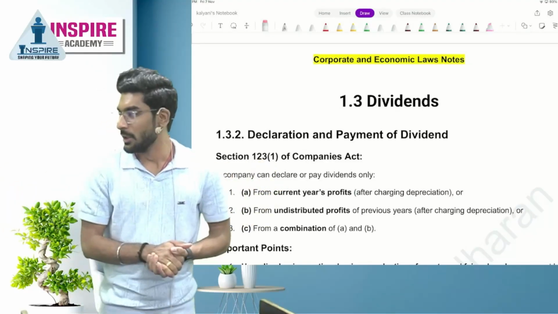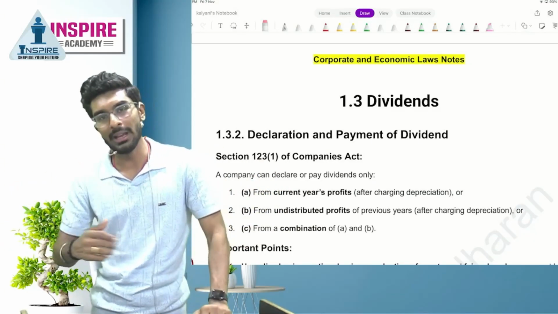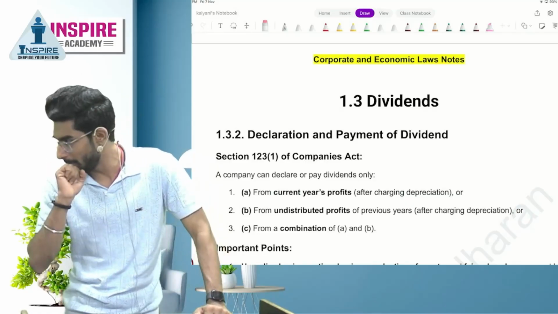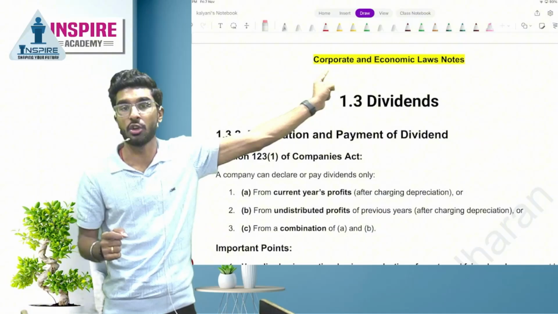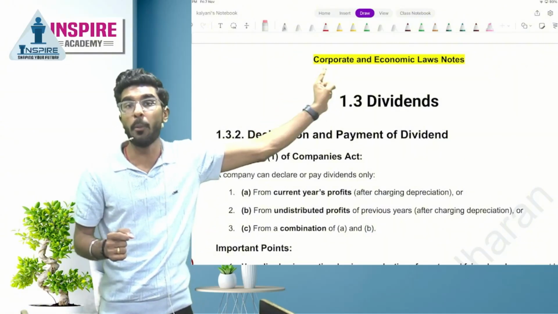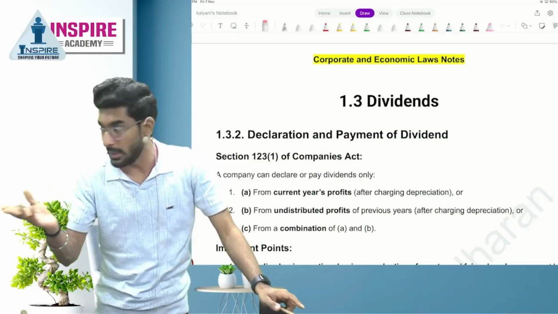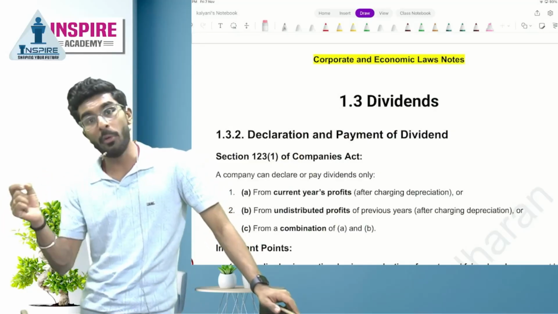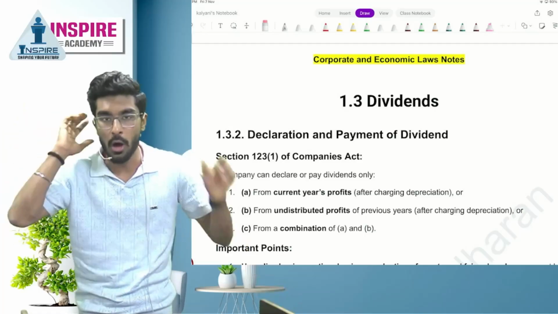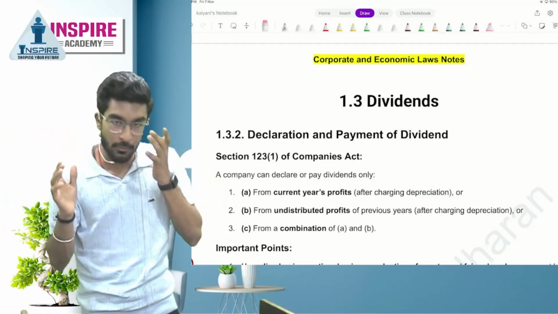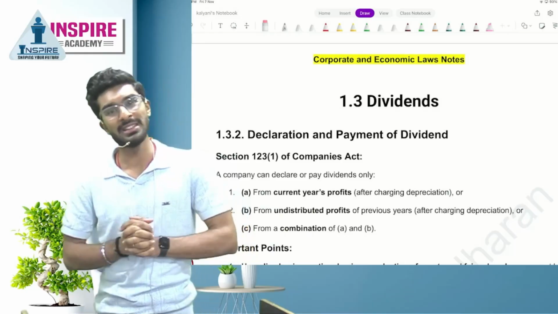Okay people? So our job is to complete the entire syllabus so that we can easily score an exemption. In today's lecture, we're going to solve the past year's question paper of 1.2, that is loans and investment subchapter. For 1.3, a question was not asked. For 1.4, accounts and audit, questions were asked in the last attempt. We are going to solve all the questions. Before that, let's finish this subchapter as thoroughly as possible.